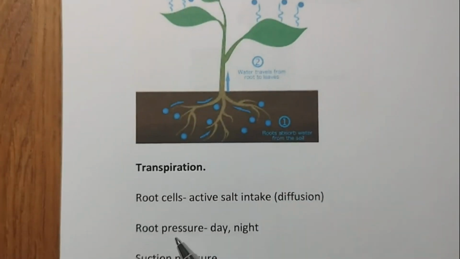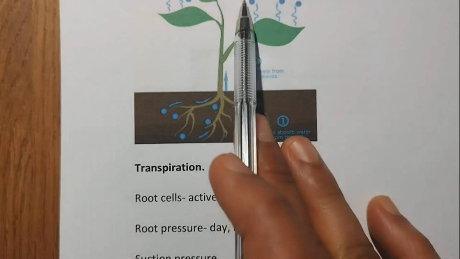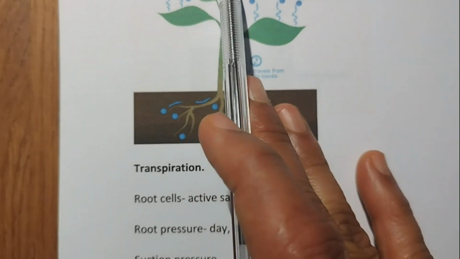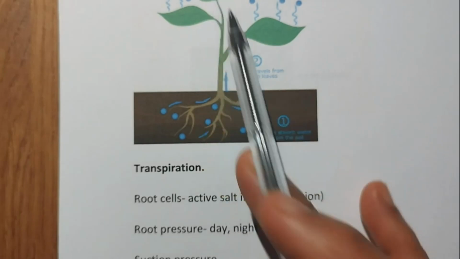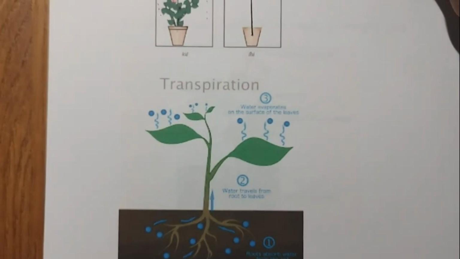So during night the root pressure is more important to push this water, to drive this water in the upward direction. So root pressure is more important at night, remember that.